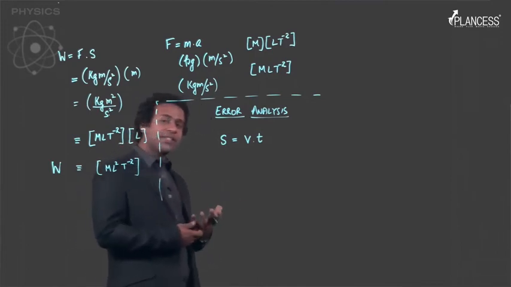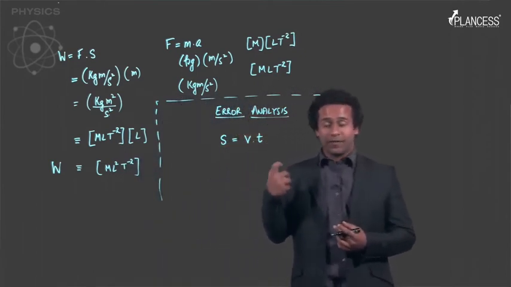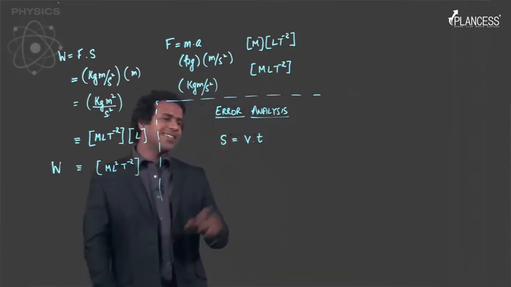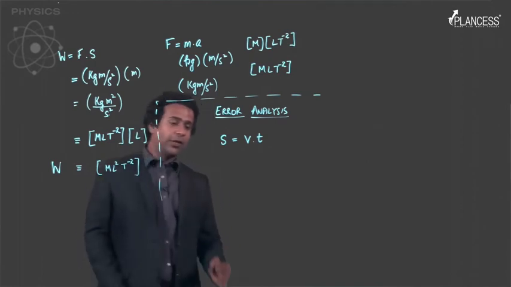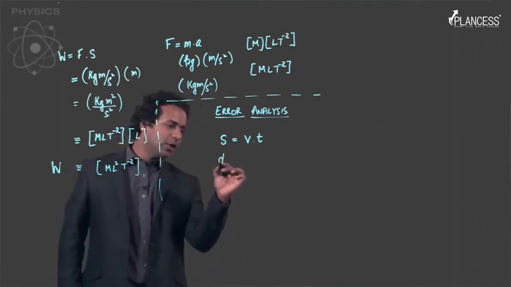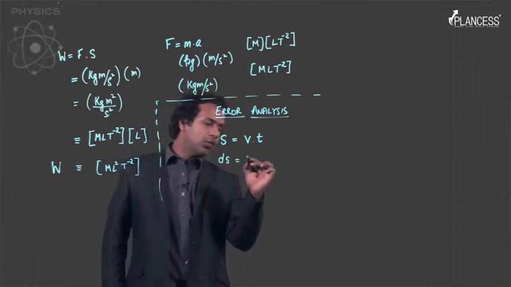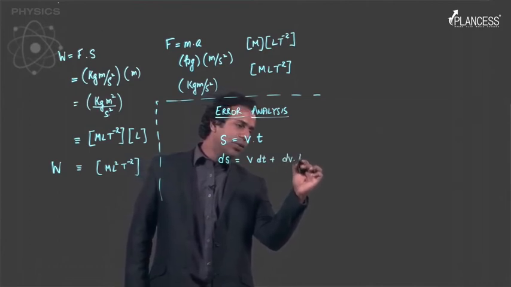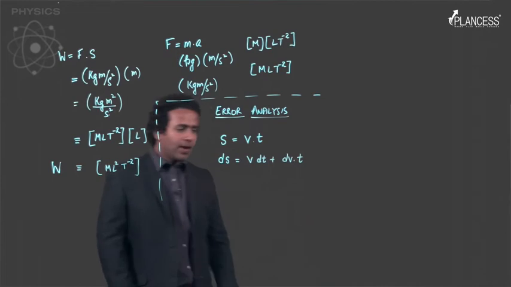So how do you estimate the error in measurement of distance? Now to do that, what we'll basically do is differentiate this quantity on both sides. So if we do that, you can see we'll be able to write that ds is equal to v dt plus dv into t, right? I'm using the product rule, right?